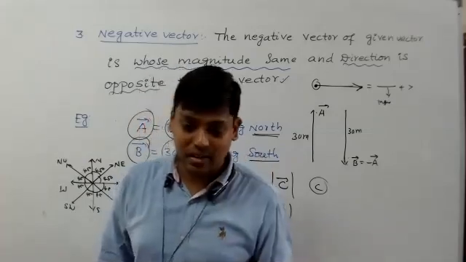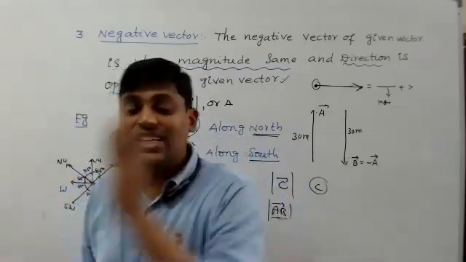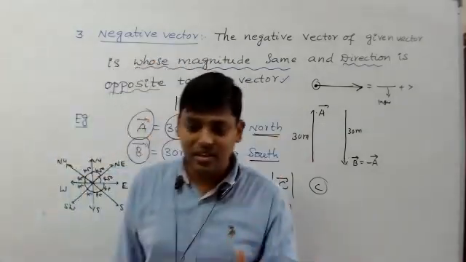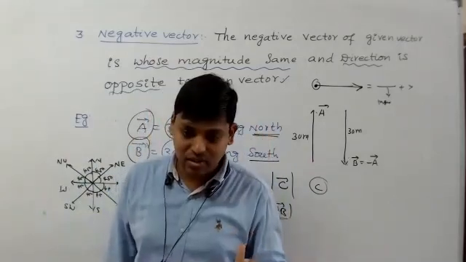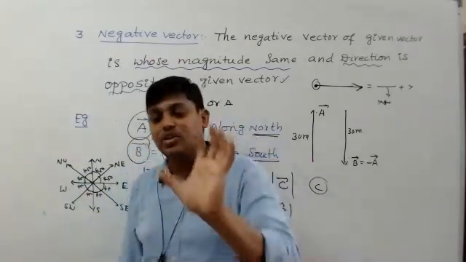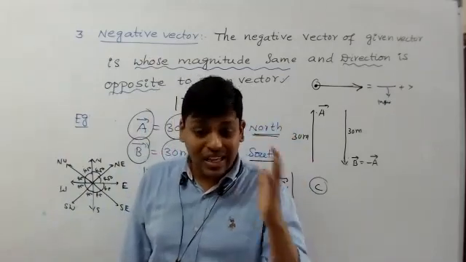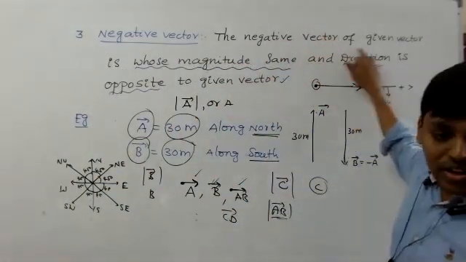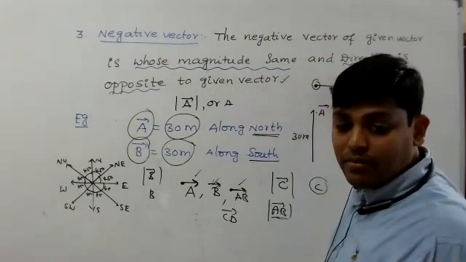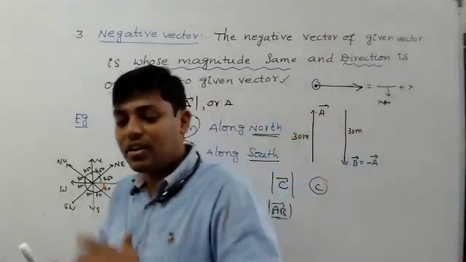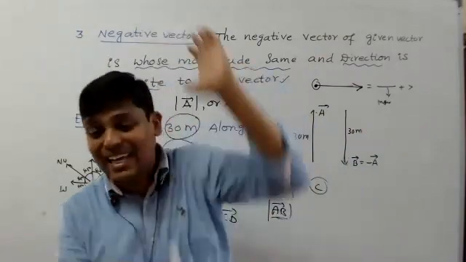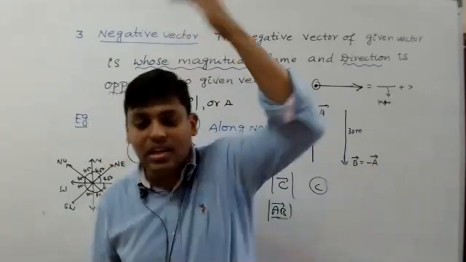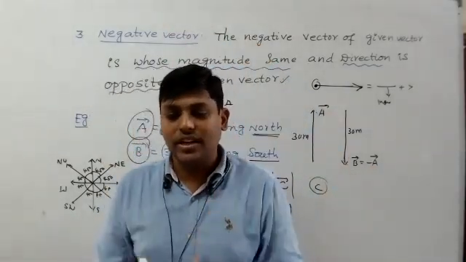Second, we discussed equal vectors. Two vectors are said to be equal if they have the same magnitude and the same direction. The magnitudes of the two vectors are the same, and the directions of the two vectors are the same, then the two vectors are known as equal vectors. And third, the negative vector. The negative vector of a given vector is one whose magnitude is the same and whose direction is opposite to the given vector. Magnitudes are the same, but the direction is exactly opposite. If the given vector is east, the negative vector is west. If the given vector is north, the negative vector is south. So those are the types of vectors.